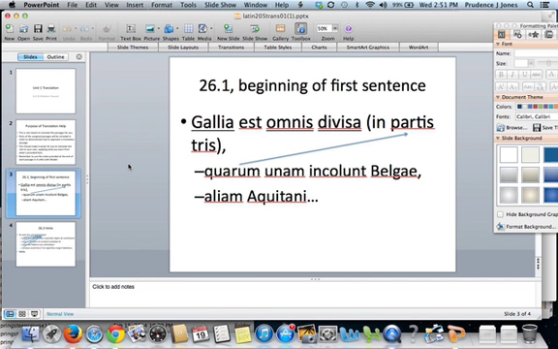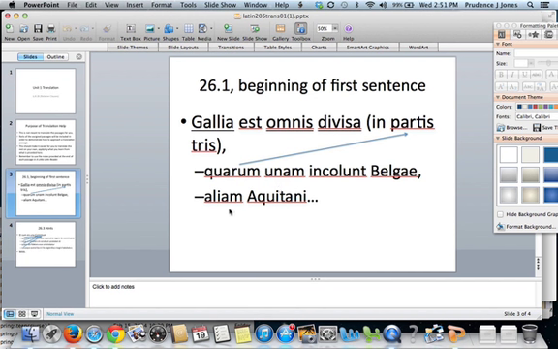So let's look at that relative clause. Quorum, genitive, we want to use of in our translation. So of which because it refers to parts and it's not people. Unam, accusative. Maybe we don't know what to do with that yet. Incolunt, there's a third person plural verb. Oh, now look, Belgae, a nominative plural. That can be a subject of a plural verb like incolunt. So the Belgians inhabit, oh, now we can use that accusative. Unam, there's our direct object. The Belgians inhabit one, i.e. part. So to recap, of which the Belgians inhabit one.